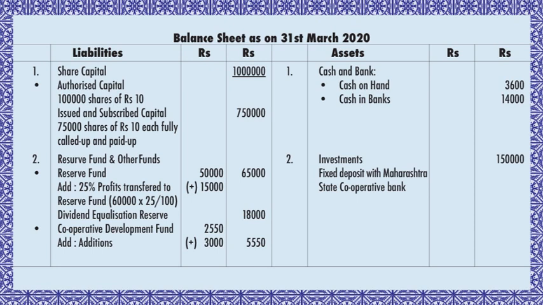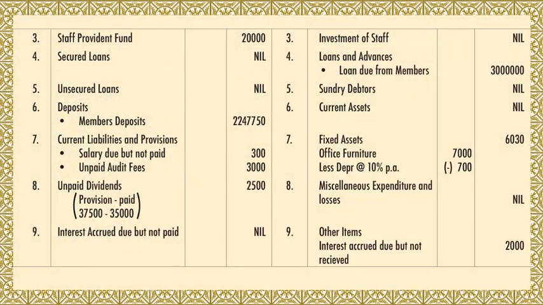You can see the directors have proposed an addition to the cooperative development fund of 3,000. You add both and take in the outer column 5,550. Third one is staff provident fund, which is already given in the trial balance as 20,000. You transfer that. Fourth is secured loan. This is not given, so it is considered to be nil. Fifth is unsecured loan. This is also not given, so it is considered to be nil.